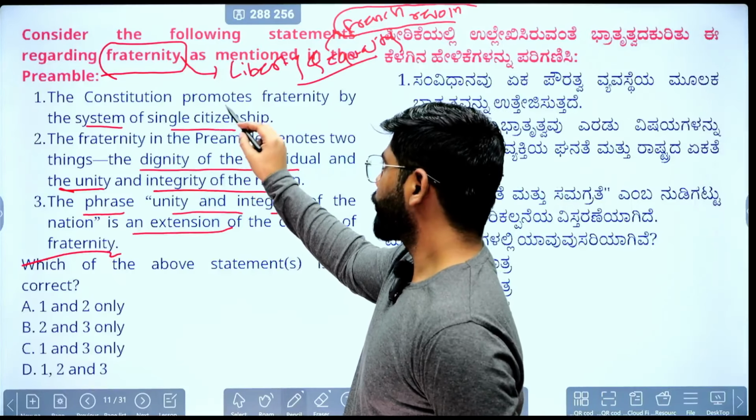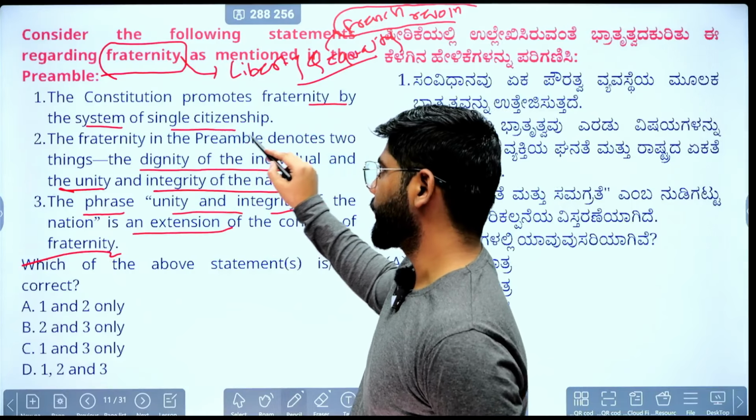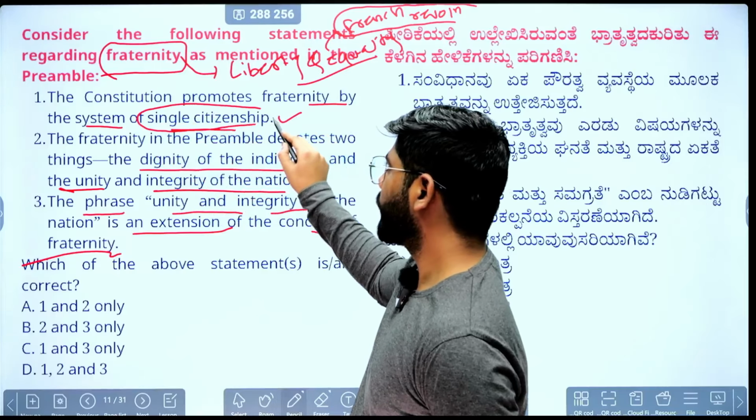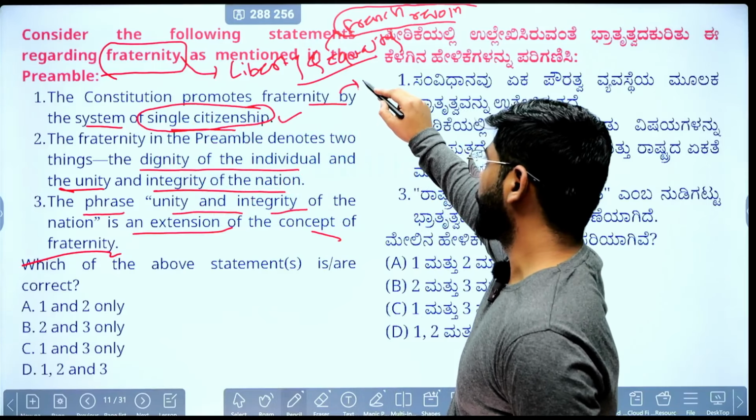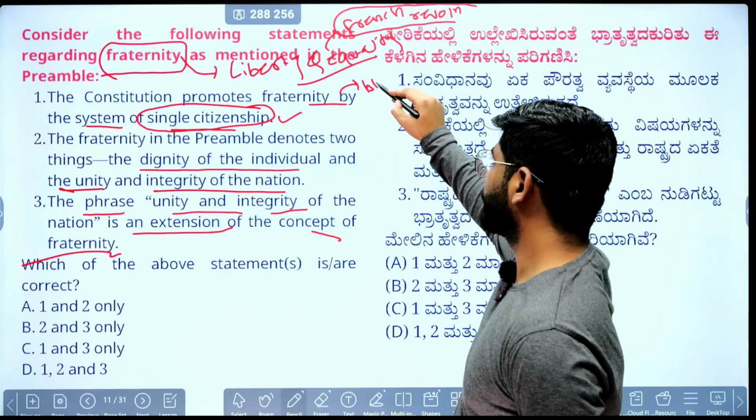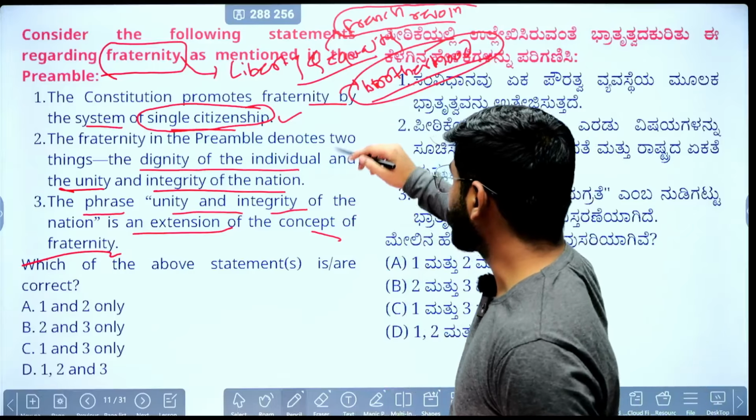Second aspect, that the Constitution promotes the fraternity by the system of single citizenship. Correct. What is the meaning of fraternity? It is brotherhood. It is about the brotherhood in the country, or Bhatrutva as they call it in Kannada.